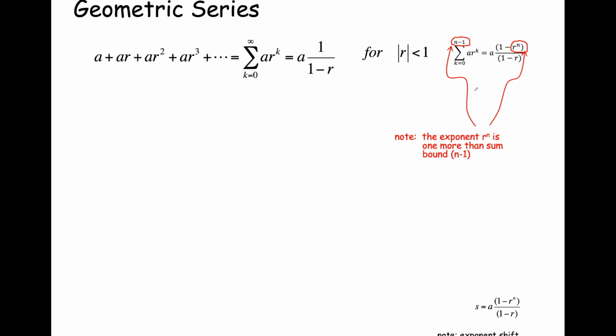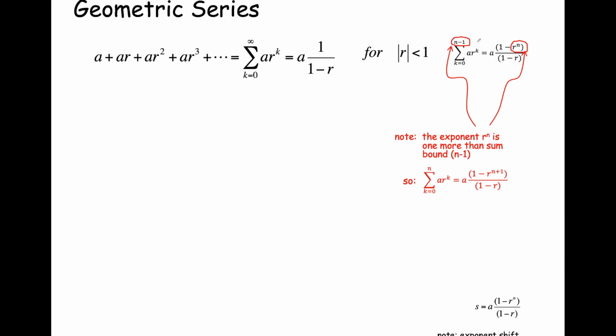So one of the things to observe here is a pattern. You notice here the upper bound of this summation index says n minus 1, and the exponent on r here is n. So the exponent here is 1 more than the upper bound on this summation. That's really important to remember.